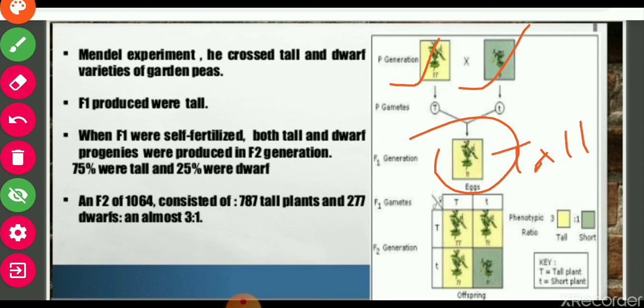Again, if F1 generation is crossed, this is F2 generation, and the ratio is 3:1. So this is the rule: if two are crossed, in F1 generation only one trait is expressed, and in F2 generation it separates in the ratio of 3:1.